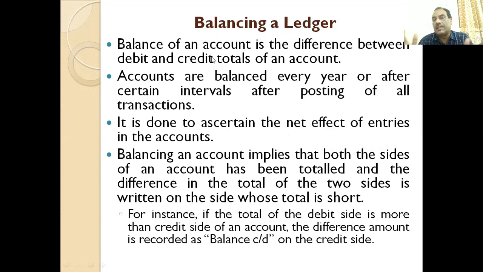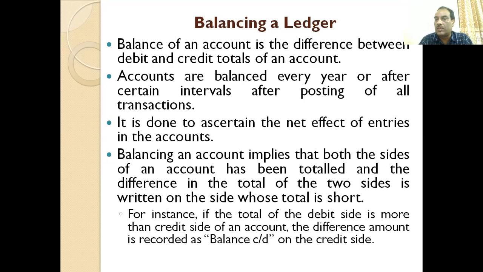So then the next step is balancing a ledger. When we prepare a ledger, after a certain period, after a year or a certain period, it is required to be balanced. And the rule is all debits should be equal to all credits. A ledger also has two sides, debit side and credit side. And the total of the debit side should be equal to the total of the credit side. It should be matching, it should be equal.